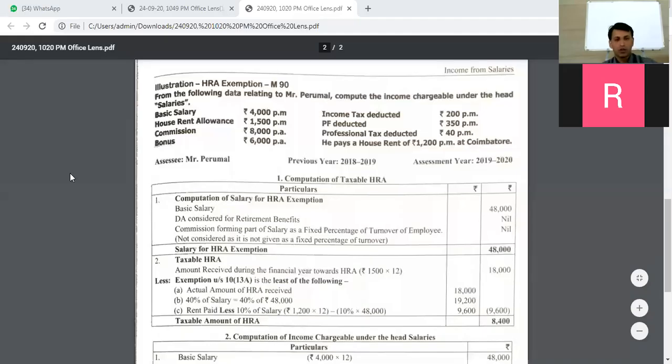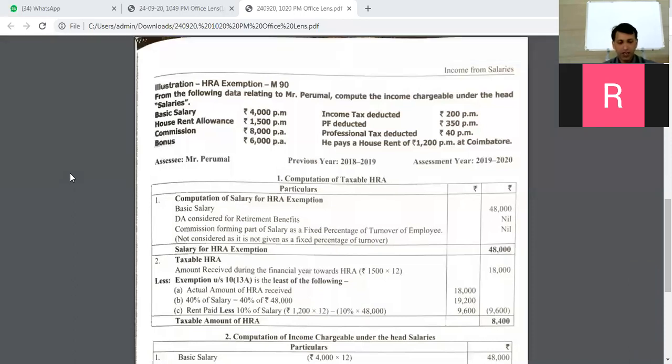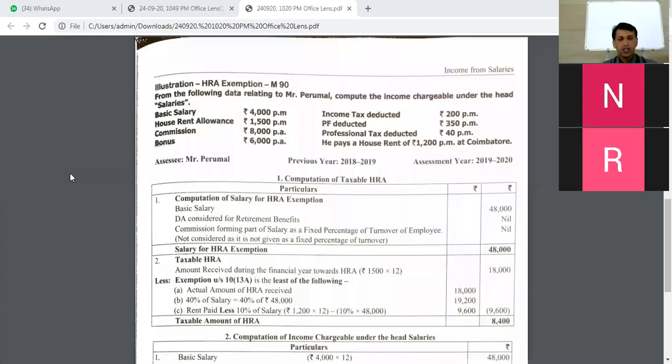Problems are concerned. Okay, are you able to see the screen, sir? Yeah. Sir, last time you gave two problems of gratuity, sir. Okay, now we'll solve that also, but let me first finish with HRA because we completed HRA first, and then we'll come to gratuity, right? So I'll first cover problems on HRA, and then we'll come to gratuity. Okay. Okay, sir. All of you are able to see the screen? Are you able to see the screen? Yes, sir.